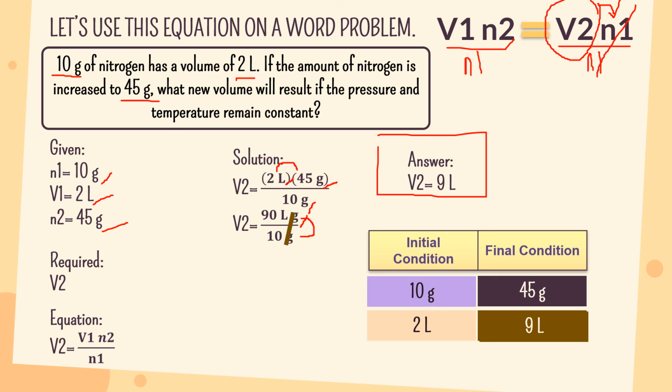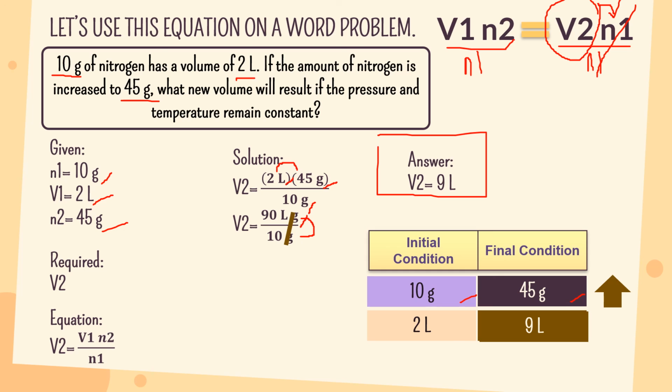So now we have the initial condition and final condition for this word problem. The amount of gas goes from 10 grams to 45 grams as the final condition, which makes the amount of gas increase.